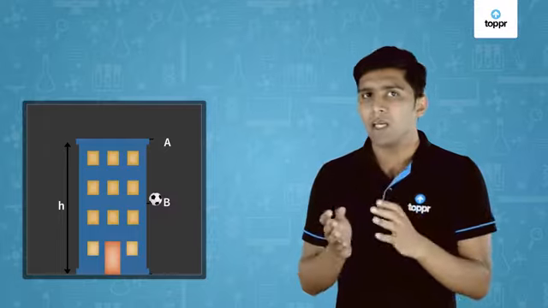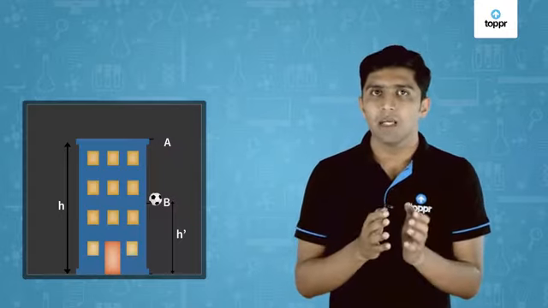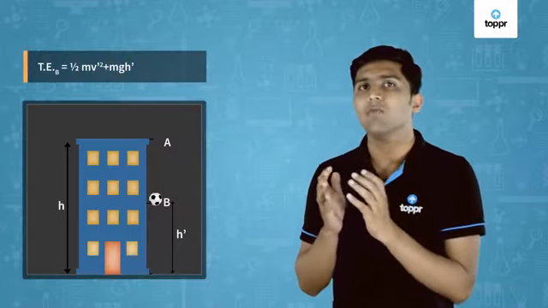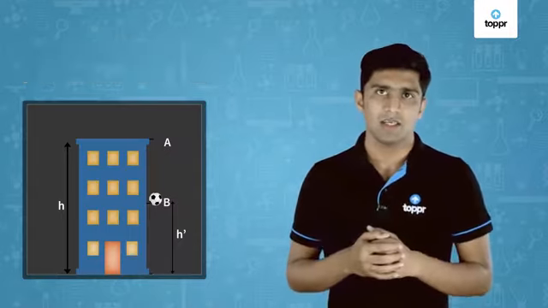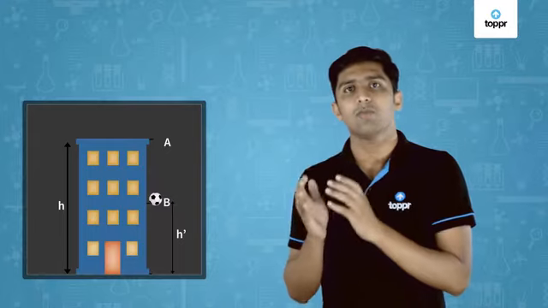Now let's drop the ball. As it is in free fall, the only force acting on the ball is the force of gravity. As the ball comes down, let's consider a point at the middle of the building and call that point B. At point B, the potential energy is less than that at point A, and the height is also less than h. Let's call it h dash. And also the ball has gained a velocity v. So at point B, the total energy is equal to half mv squared plus mg h dash. Here at point B, the kinetic energy gained is equal to the loss of potential energy.